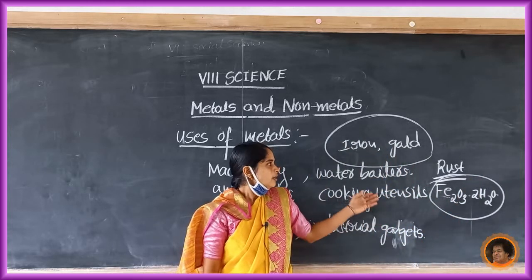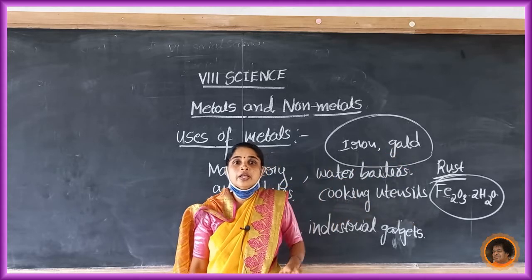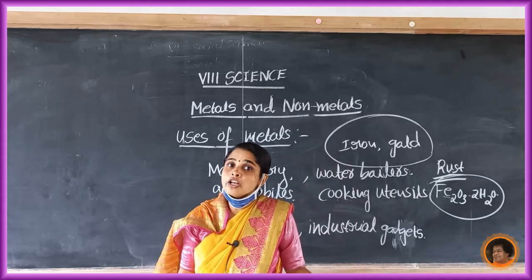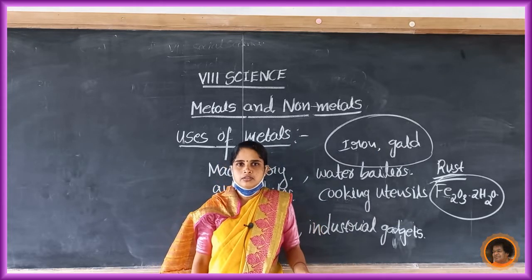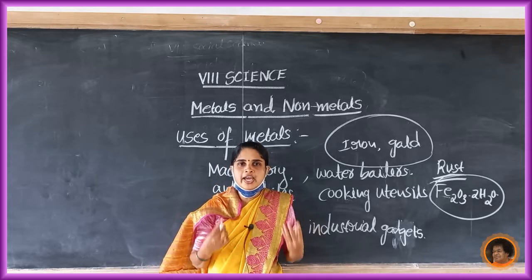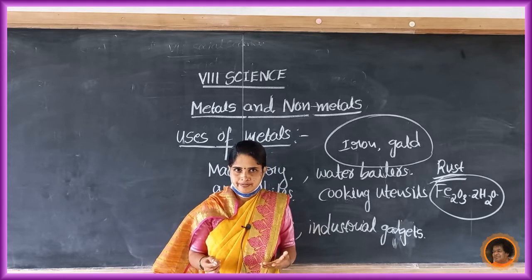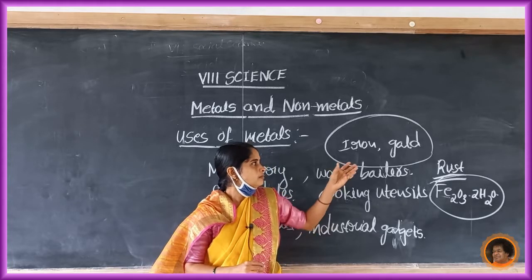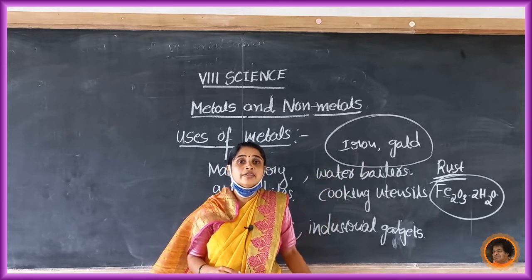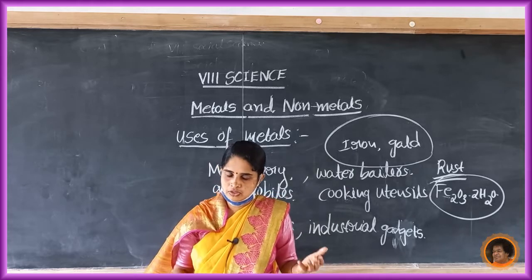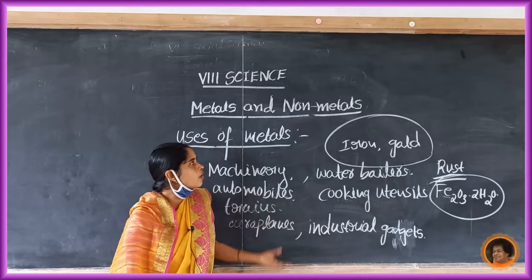So only gold and silver are used in ornaments, because of their nature. Their nature means they do not react with water, oxygen or acids. So iron is not used in ornaments. These are some uses of metals.